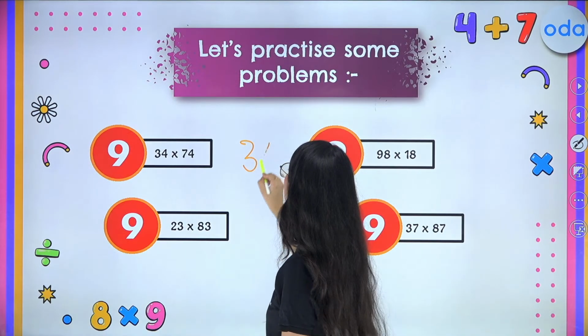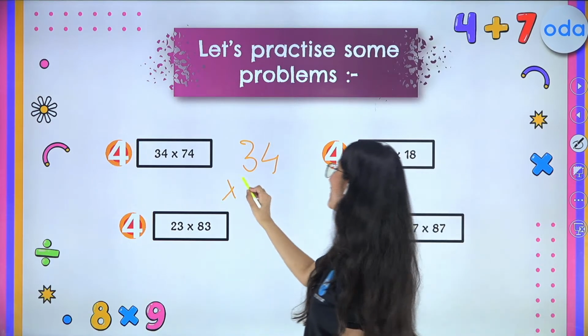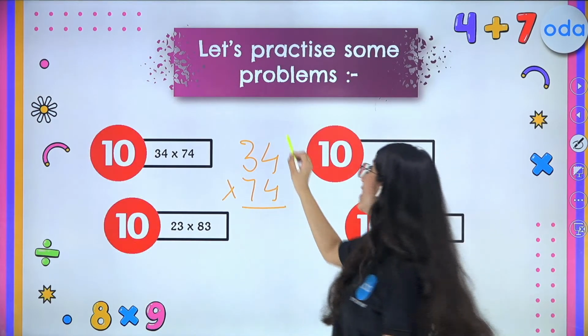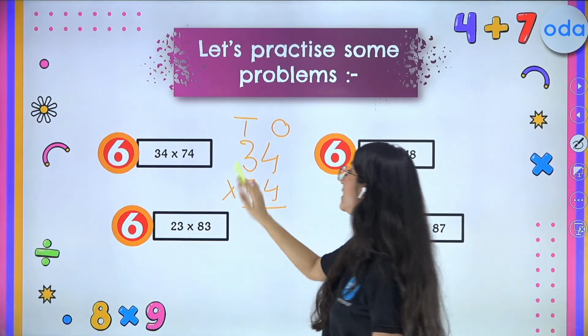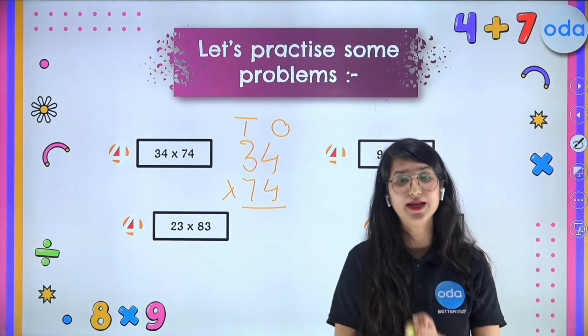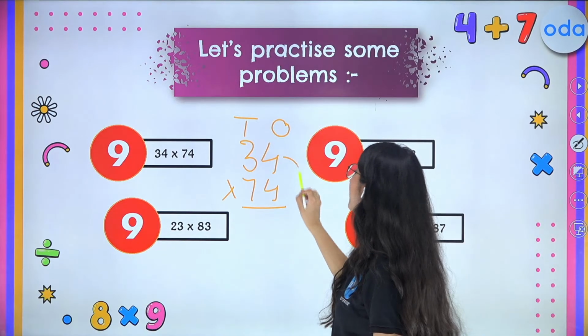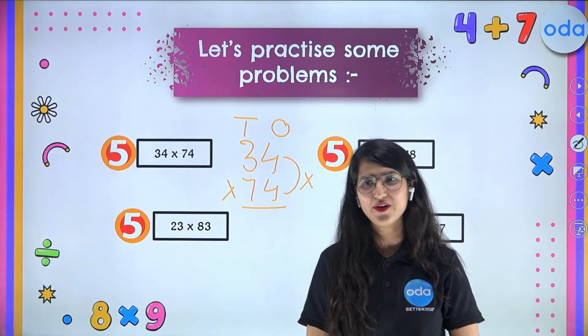I hope you all are aware of the conditions very well, right? So we are going to do 34 times 74. Your ones place digit should always be the same and your tens place digit sum should always be 10. So in that case, what you are doing is simply multiplying your ones place digit. So what is 4 times 4, everybody?